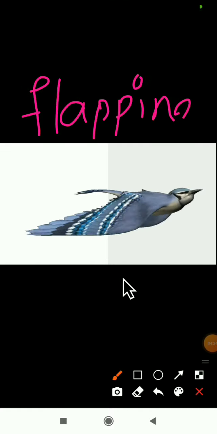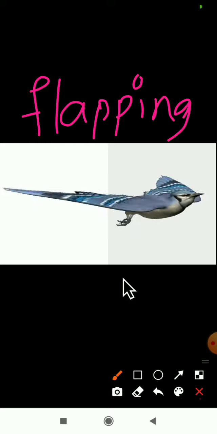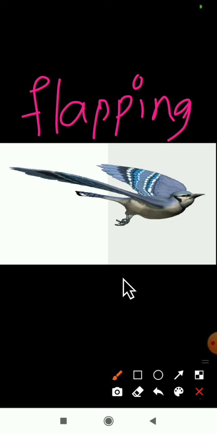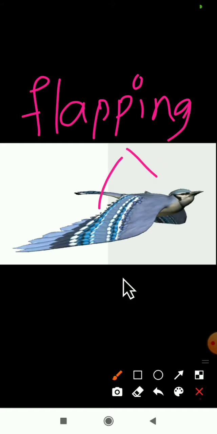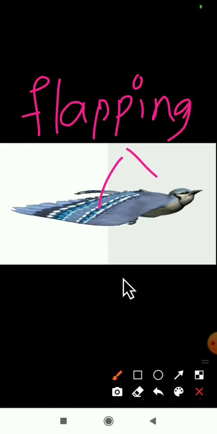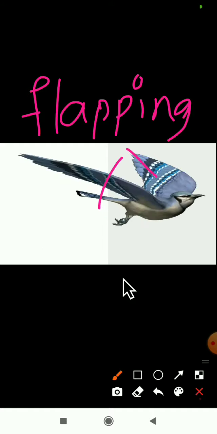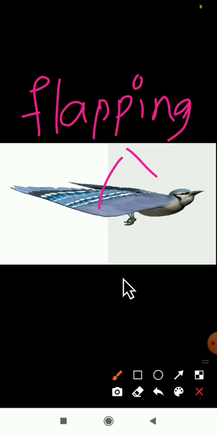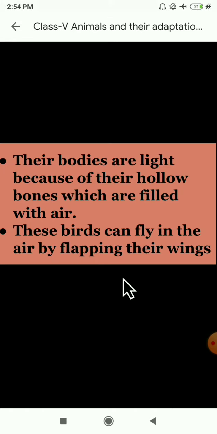Remember this word: flapping. Can you observe here that the bird is flapping with the help of wings? These are wings, and with their help it is flapping. So the movement in a bird is flapping. With the help of wings it will flap like this. Okay, the next point we will see here.